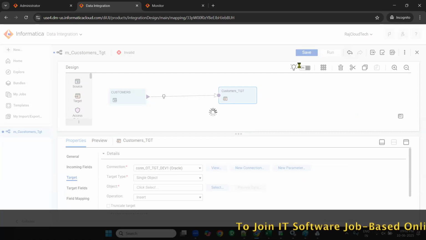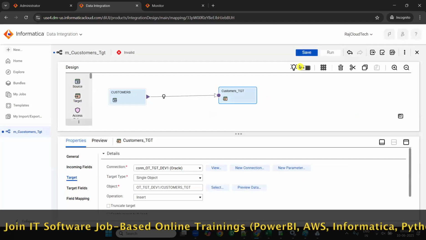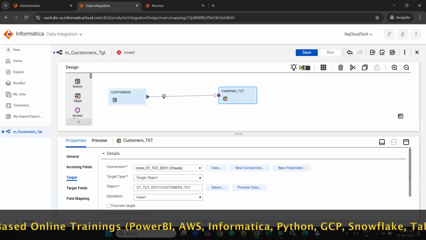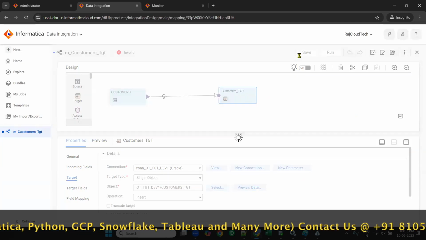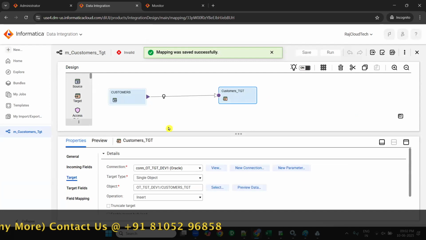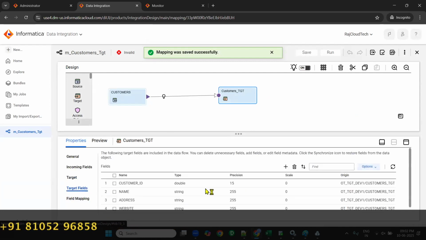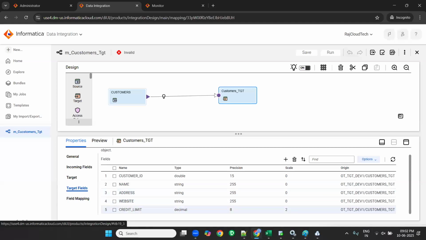Are you clear, guys, everyone? Did you understand how to configure? Very easy, guys, nothing difficult. Okay, save. Once source and target are done, you can see target fields also. Click on target, click on target fields. So customer ID, name, address, website, credit limit. Okay, done.